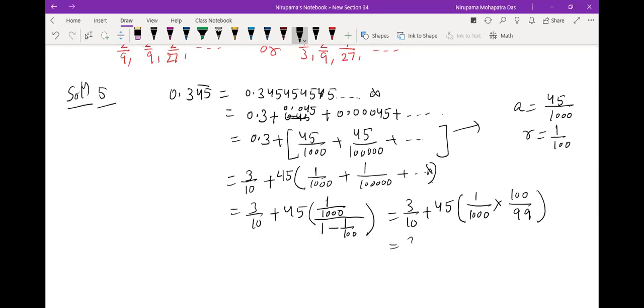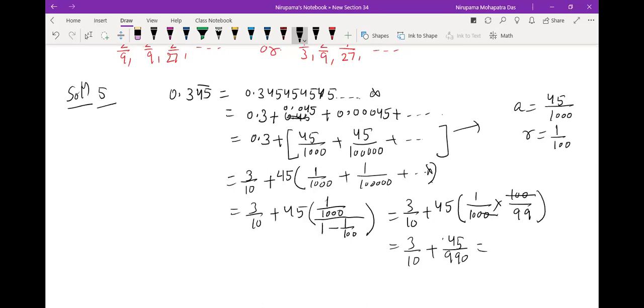3 by 10 plus 45 divided by 990, right? So you can have 45 by 990.